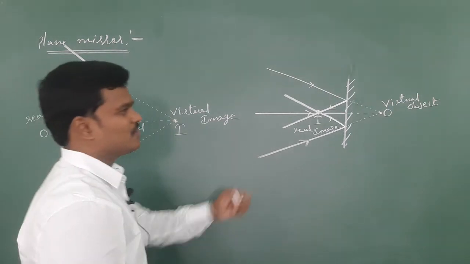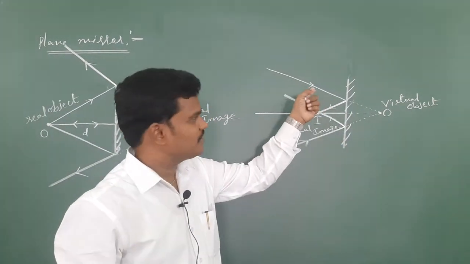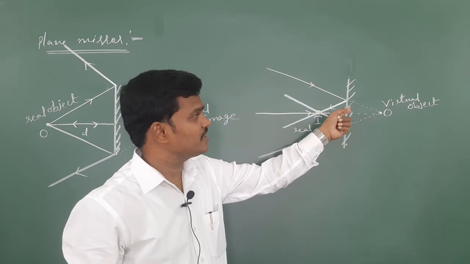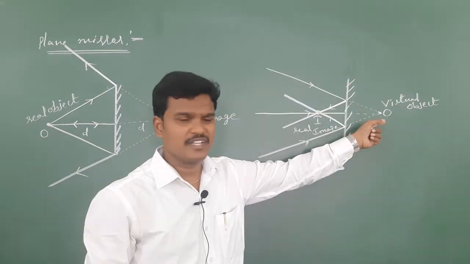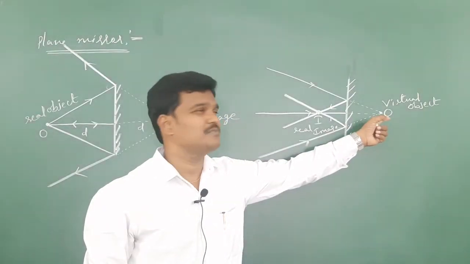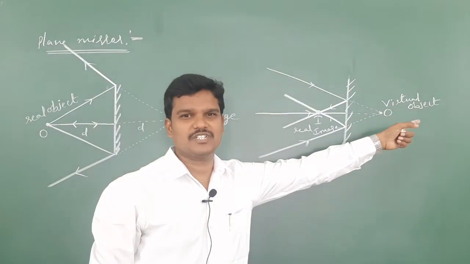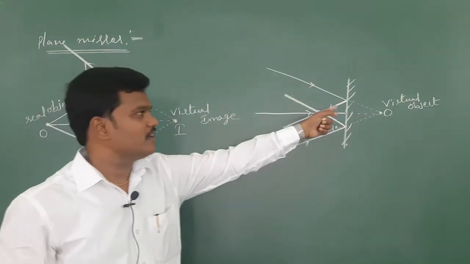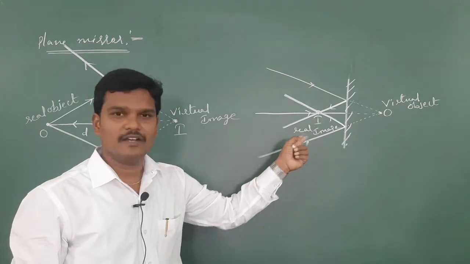Virtual object means the convergent beam of light is coming from somewhere, and if we extend it, the light rays will meet. That meeting point we can call a virtual object. After reflection, if they meet, that is a real image.